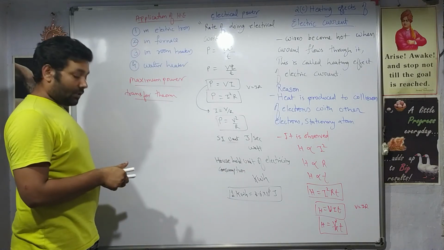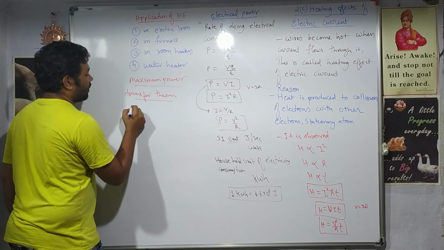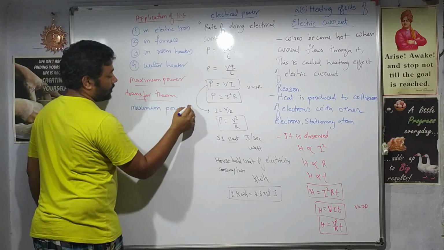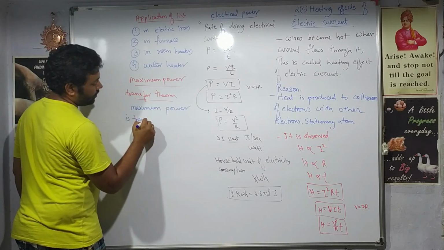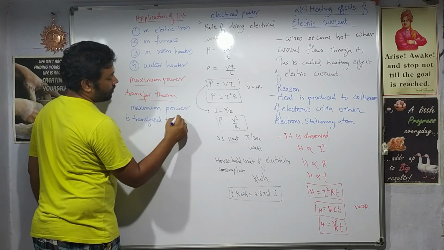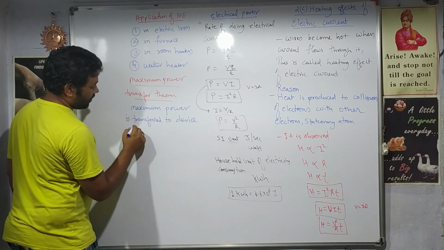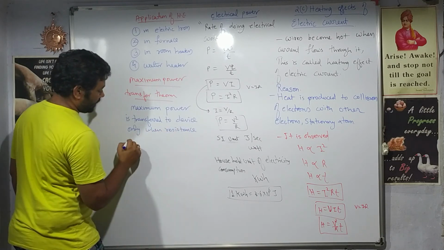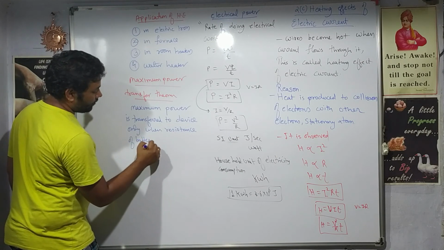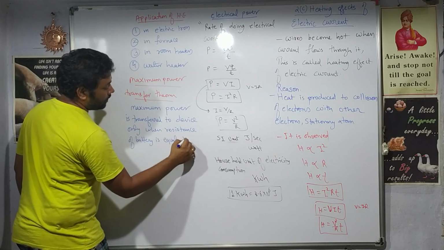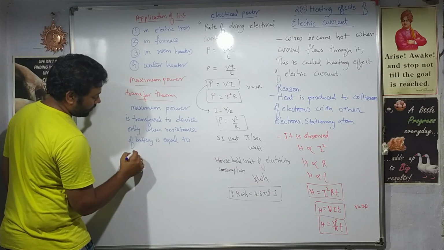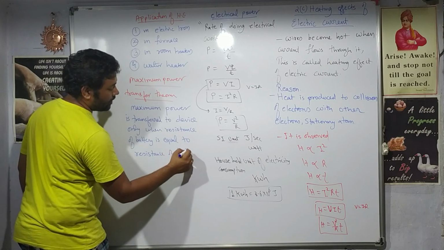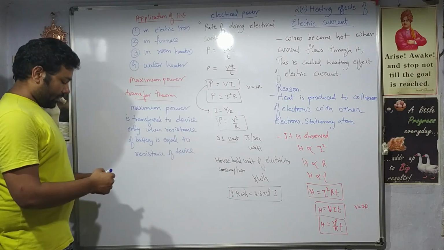So if I write these things in words: maximum power is transferred to the device only when the resistance of battery is equal to the resistance of device. That is the power transfer theorem, right?